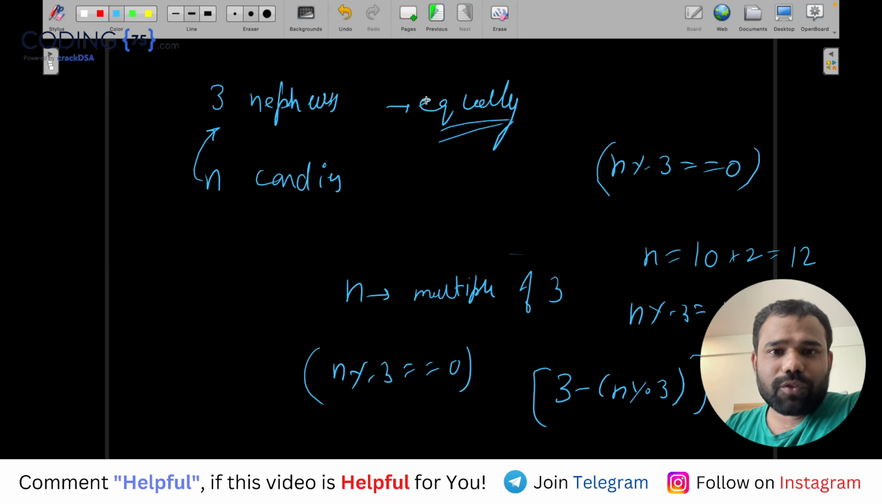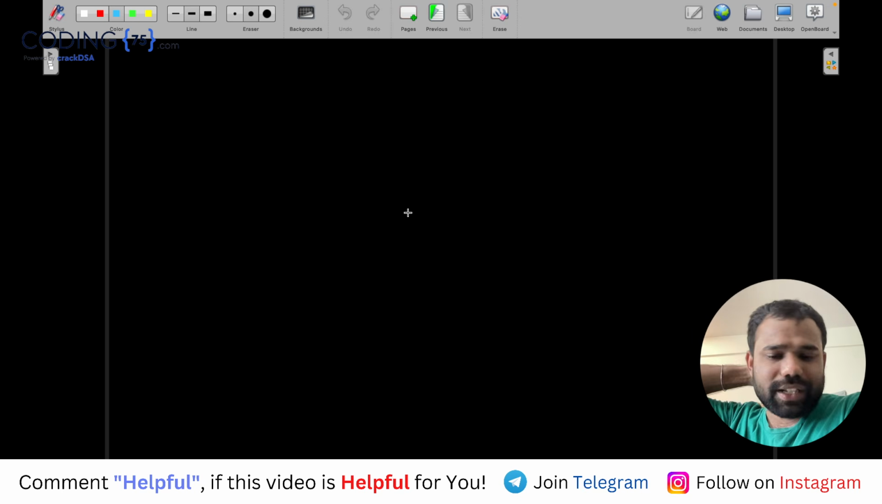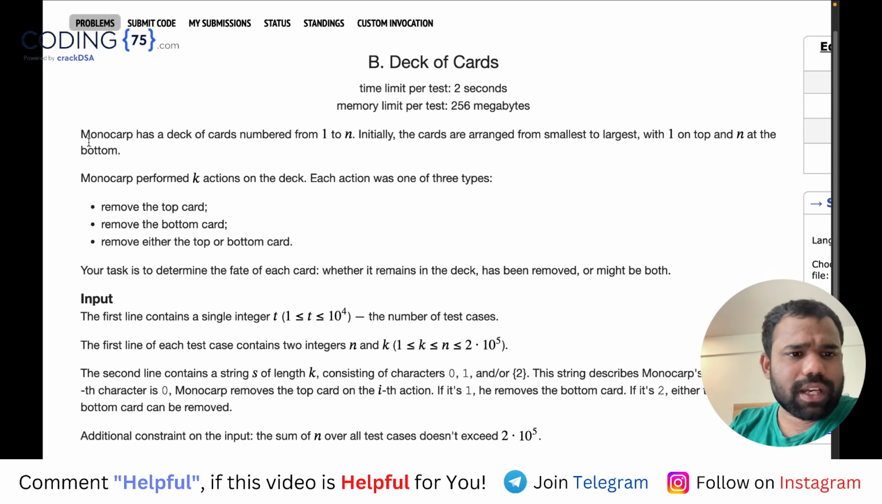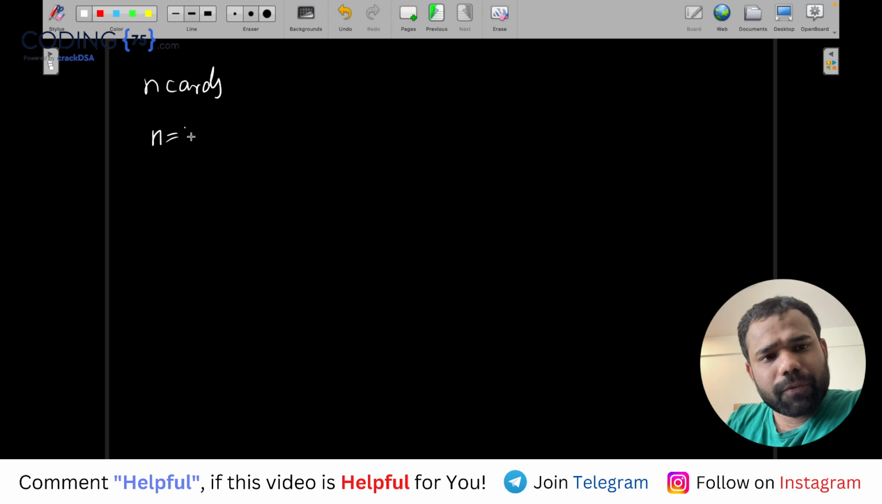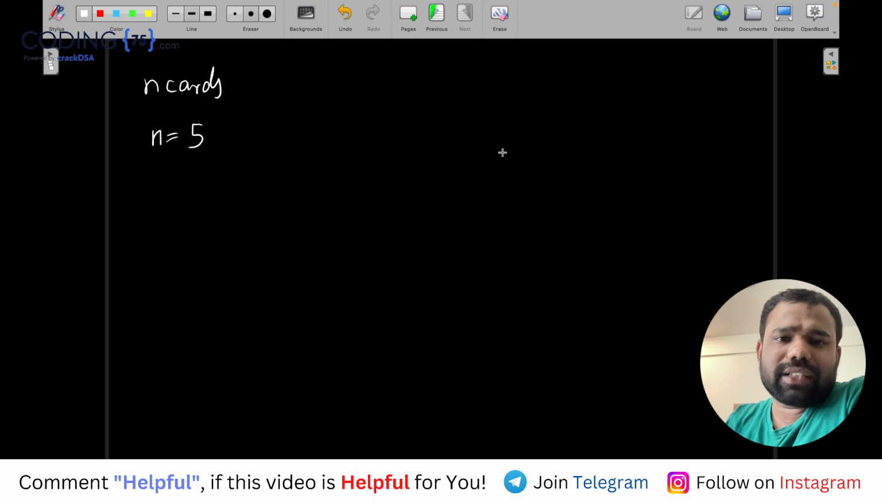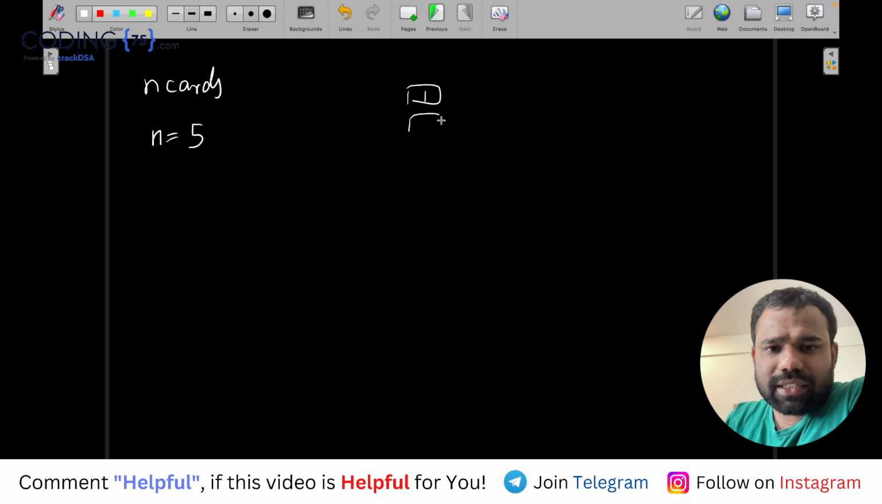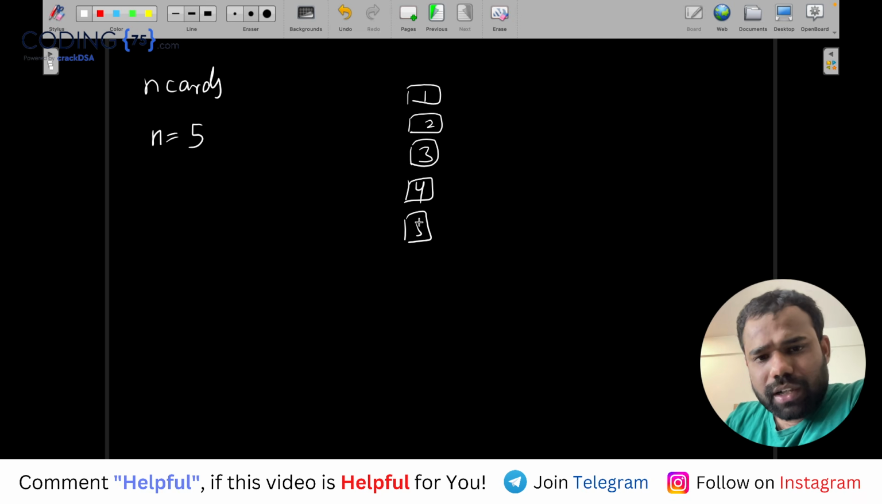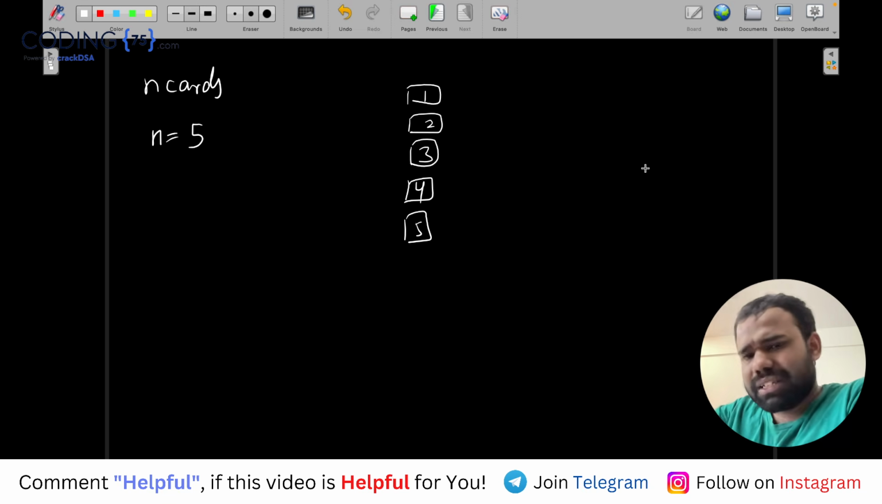Okay. So look, what is there in this problem? They are saying that there is a stack of cards. In this question, I think I have Monocarp. So Monocarp has n cards. Let's say n is equal to 5, and these cards are placed in a stack. So let's say the first card 1, then below it the second card, third card, fourth card, and fifth card. So whatever n is, that many cards are stacked.